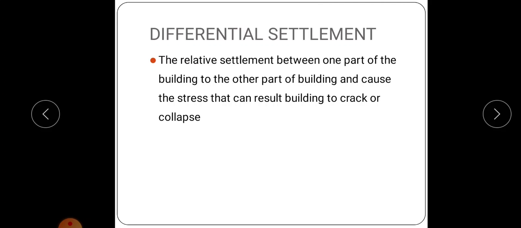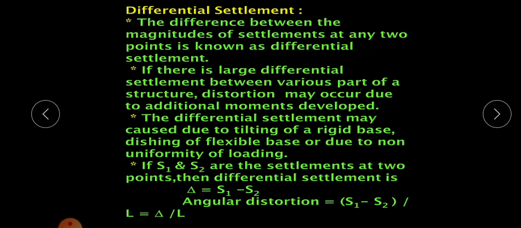Differential settlement means the relative settlement between one part of the building to the other part of the building, and may cause stress that can result in the building cracking or collapsing. So that is the final result of differential settlement. The difference between the magnitudes of the settlement at any two points is known as differential settlement. Since there is a difference in the magnitude of settlement, that difference is known as differential settlement.